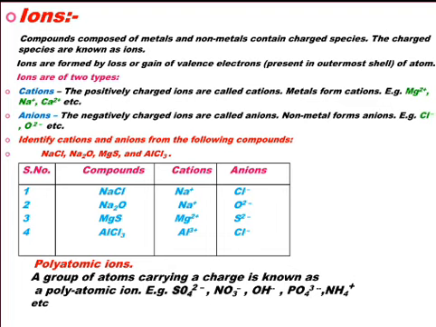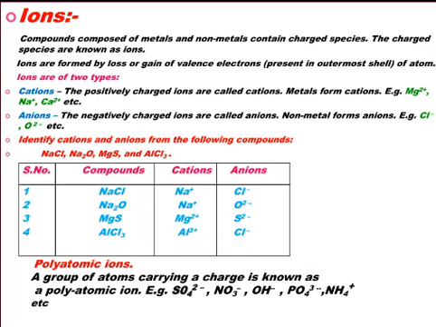And similarly in PO4 3-, you can see that there is one phosphorus atom and 4 oxygen atoms. So in total it comes out to be 5 atoms in this PO4. It is known as phosphate ion. Its atomicity is 5 because of 1 phosphorus and 4 oxygen atoms, 1 plus 4, 5 atoms. So it is a group of 5 atoms carrying a single charge, that is 3 negative. So again it is a polyatomic ion.